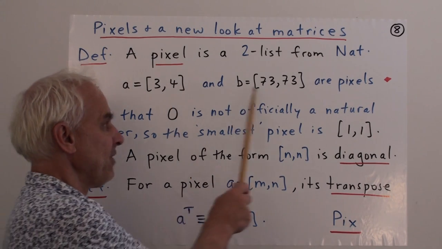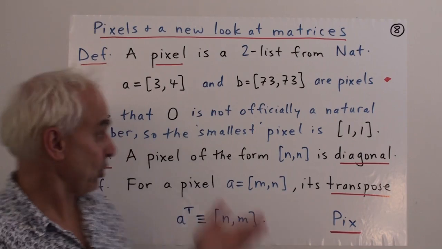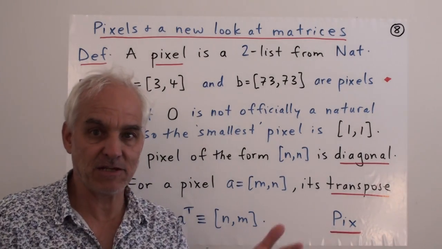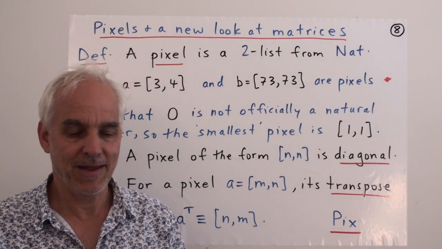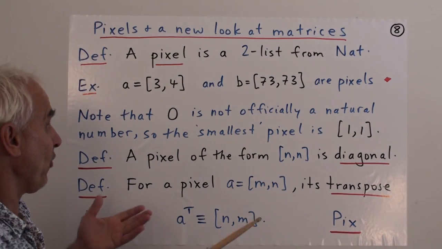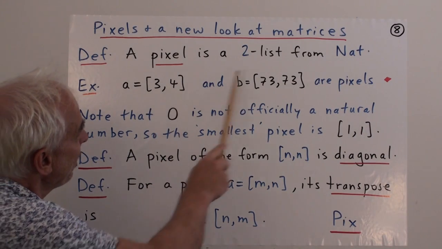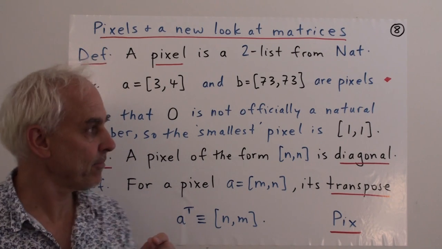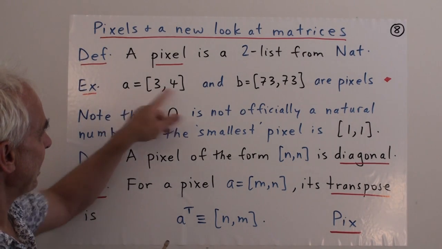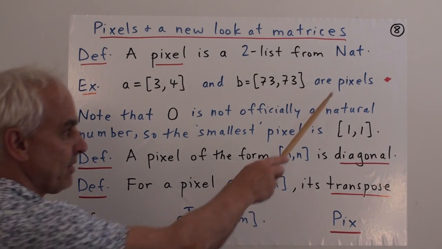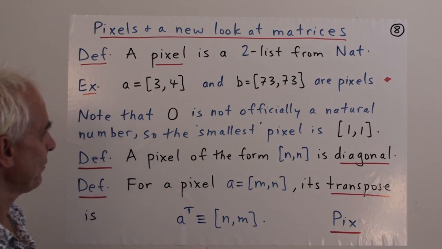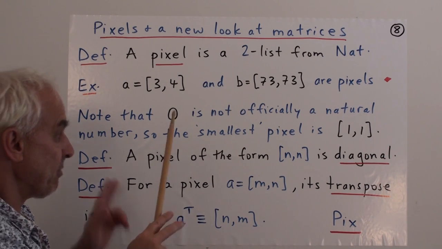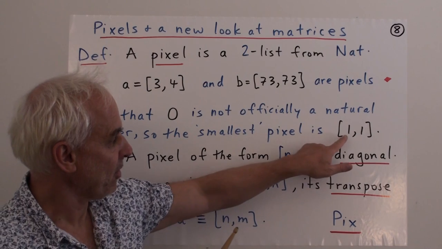Now, we have seen these kinds of things before, of course, because these look just like points. Points from affine space or from Euclidean geometry. And they are very much like that. Those are also two-lists. But here we're restricting the elements to be in natural numbers. And we're using slightly different notation, and certainly different terminology. Remember that 0 is not officially a natural number. So the smallest pixel is this one here, 1, 1.